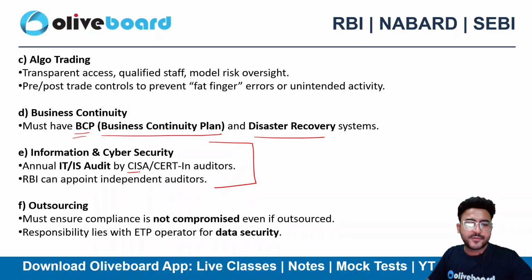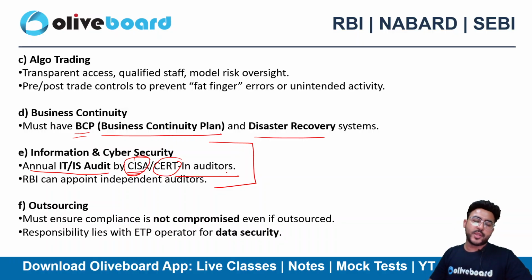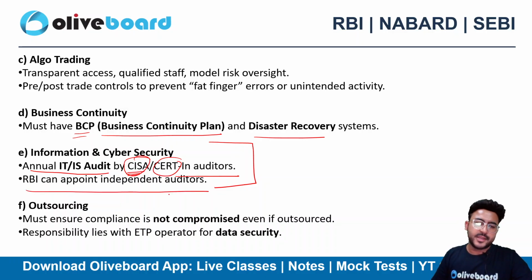So this is certified information system auditor. Annual IT or IS audit, information technology and information system audit by a CISA auditor or CERT-In auditors. They are approved auditors, okay, by a regulatory body. So RBI can appoint the independent auditors as well for doing the entire system audit.